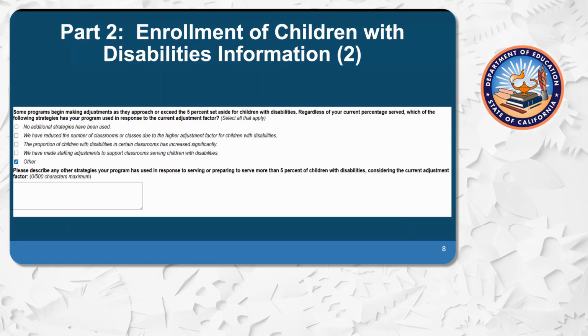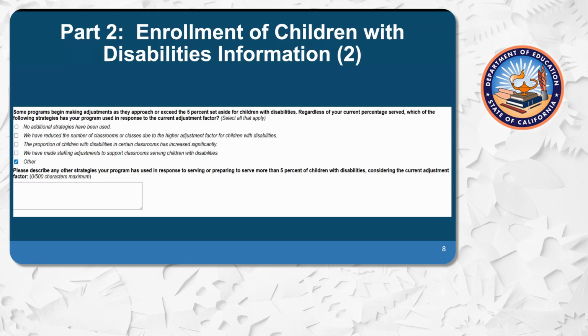Now we want to call to your attention a new question this year to help us better understand what, if any, adjustments have been made within the programs to accommodate children with disabilities. The question states, some programs begin making adjustments as they approach or exceed the 5% set aside for children with disabilities. Regardless of your current percentage served, which of the following strategies has your program used in response to the current adjustment factor? Please select all that apply.